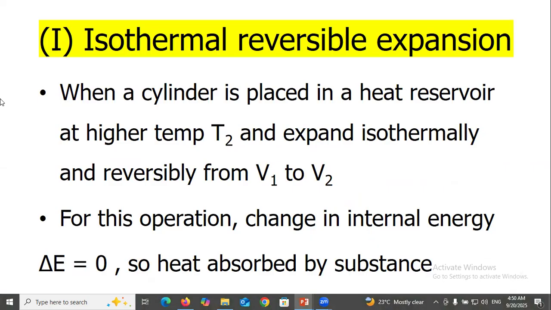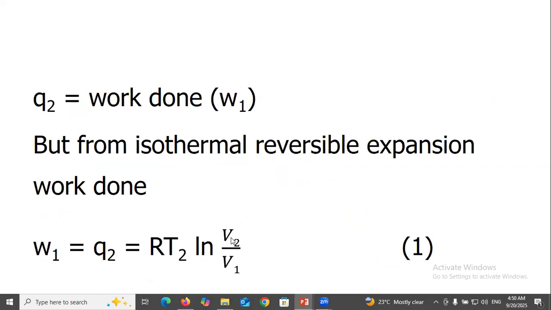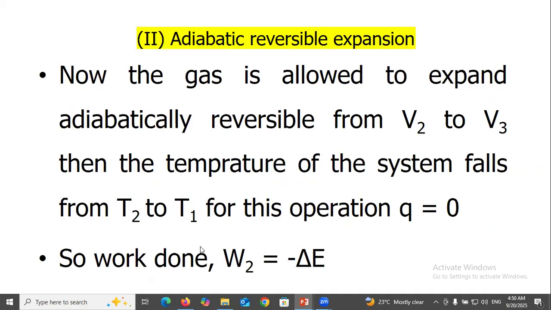Isothermal reversible expansion: a cylinder is placed in a heat reservoir at higher temperature T2 and expands isothermally and reversibly from V1 to V2. For this operation, the change in internal energy delta E equals 0, so the heat absorbed by the substance, Q2, equals the work done W1. For the isothermal reversible expansion, work done W1 equals Q2, equals RT2 ln V2 over V1.